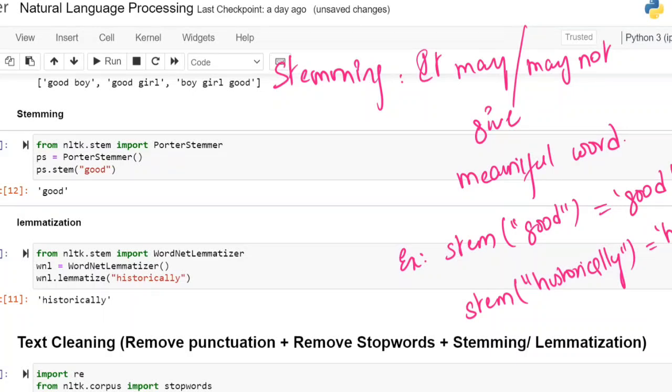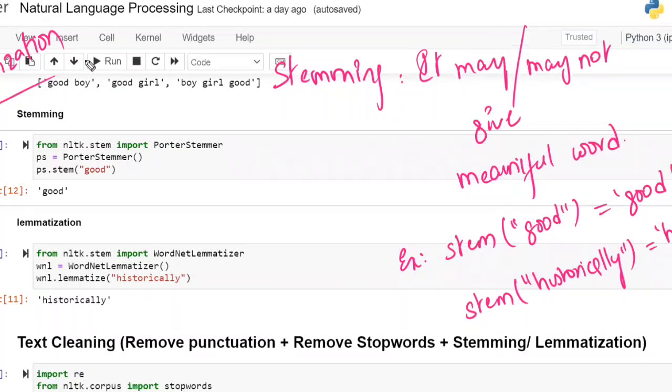But with lemmatization, 100% we are going to get a meaningful word. For lemmatization, the output should be a meaningful word only. If it gives a non-meaningful word, humans cannot understand. Why did they create lemmatization? To be understood by humans. Sir, if human interaction is not there,